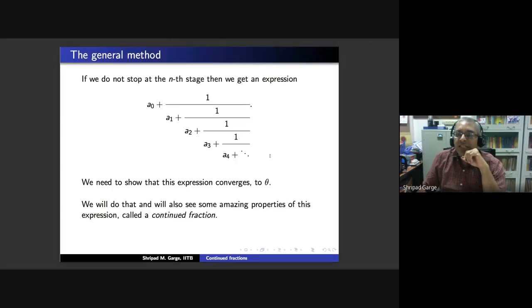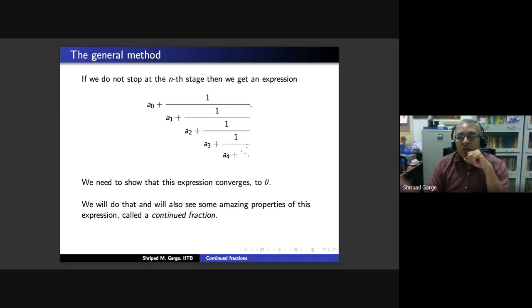So there are these pirated versions, as I call them, of our continued fraction, but we are not going to worry about them. People call this type of expression, where you have a0 to be an integer, ai to be natural numbers, and the numerators are all 1, a simple continued fraction.